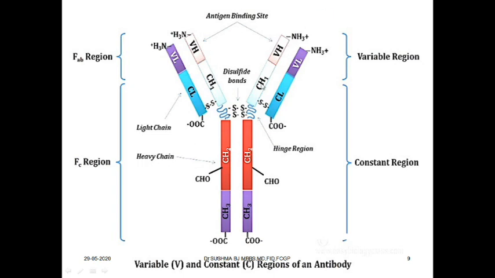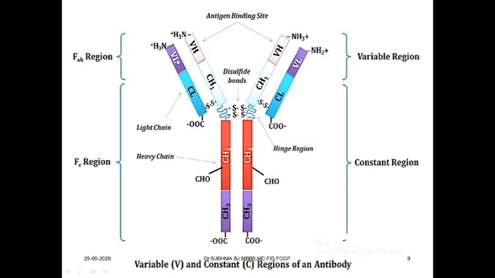Why are they called constant and variable regions? Constant region means the amino acid composition in this region remains constant. Getting my point? The amino acid composition in the constant region remains constant, whereas the amino acid composition in the variable region varies depending upon the type of immunoglobulin. Hence we call them constant and variable regions.